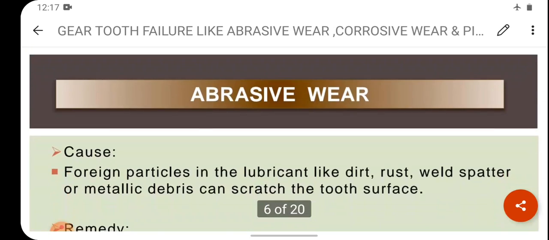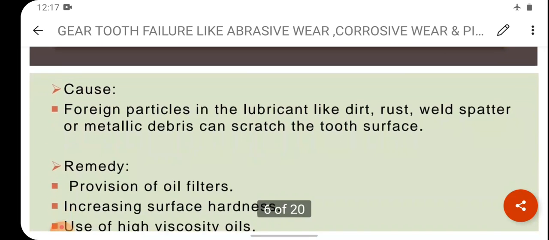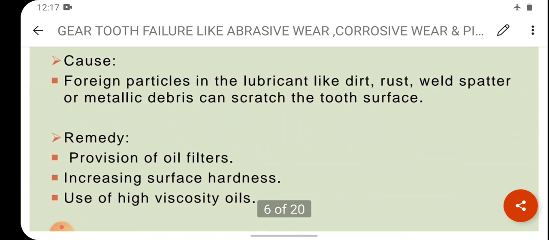Now another part of abrasive wear, that is causes of abrasive wear. Foreign particles in the lubricant like dirt, rust, welded spatter or metallic debris can scratch the tooth surface. These are the causes of abrasive wear of the gear tooth.